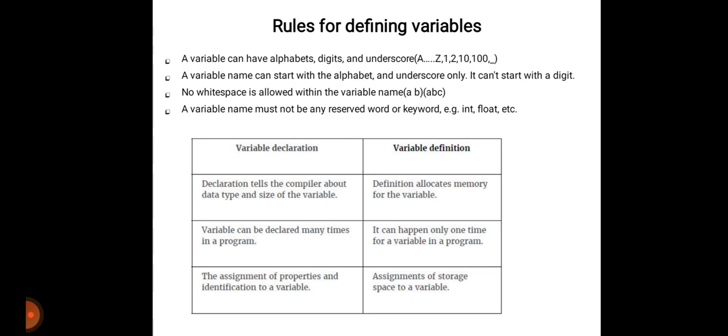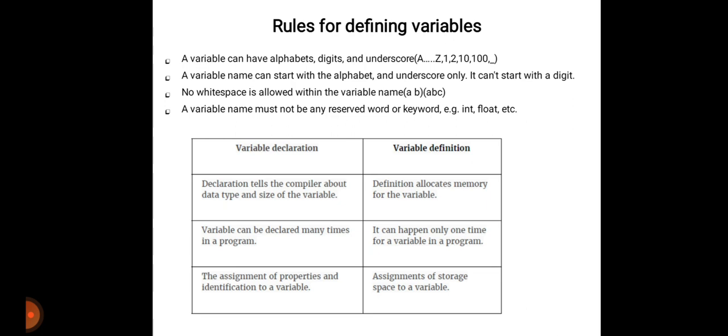Variable declaration means assignment of properties and identification to a variable, but definition means assignment of storage space to a variable. This is the basic difference between variable declaration and variable definition.